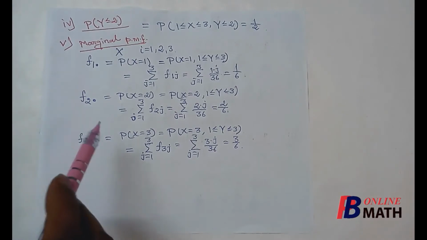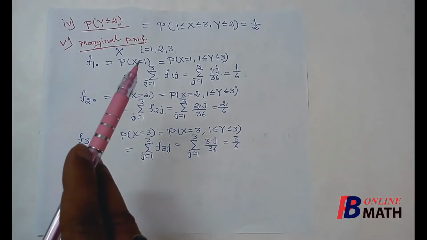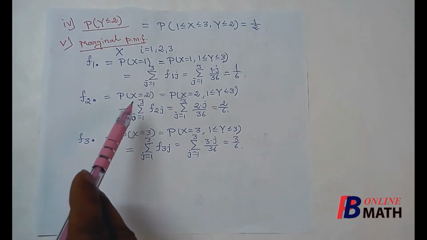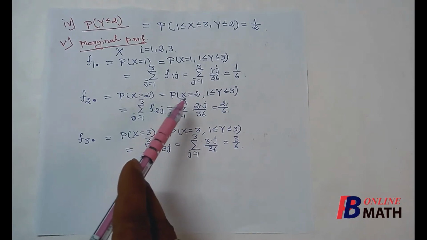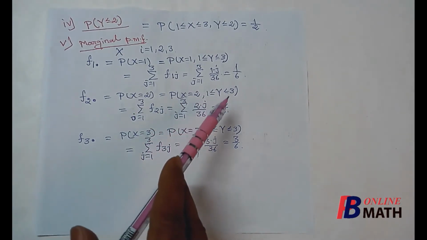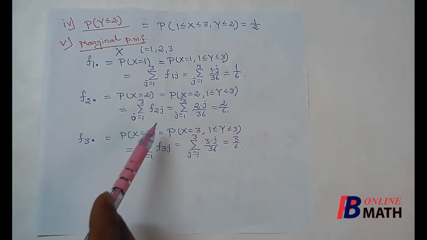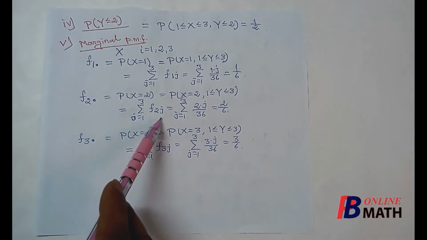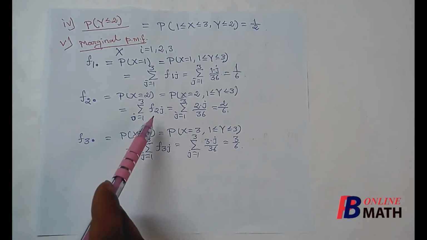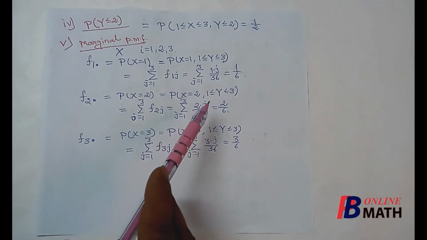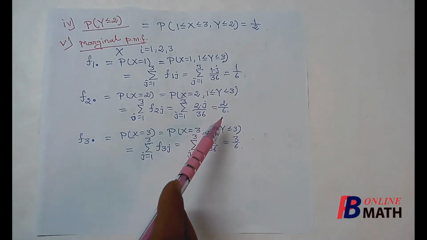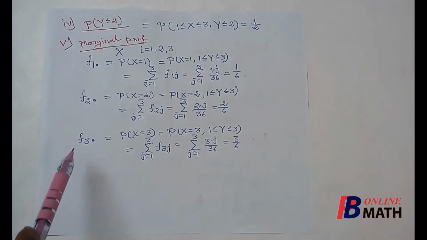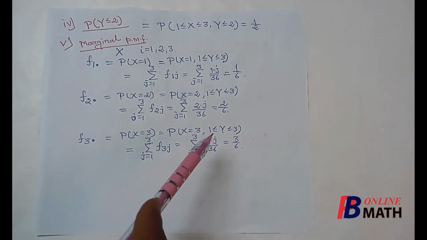Now similarly, if we compute the masses at the two other points, x equal to 2 and 3, we shall find that the mass at the point x equal to 2 is the probability x equal to 2, and we consider all the possible values of y, that means y varies from 1 to 3. So this is equal to the summation over j from 1 to 3 of f2j, because x equal to 2 here. If we replace the value of f2j, it is 2 into j by 36, which is nothing but 2 by 6. Similarly, we can compute that the value of f3 dot, the marginal mass at the point x equal to 3, is nothing but 3 by 6.